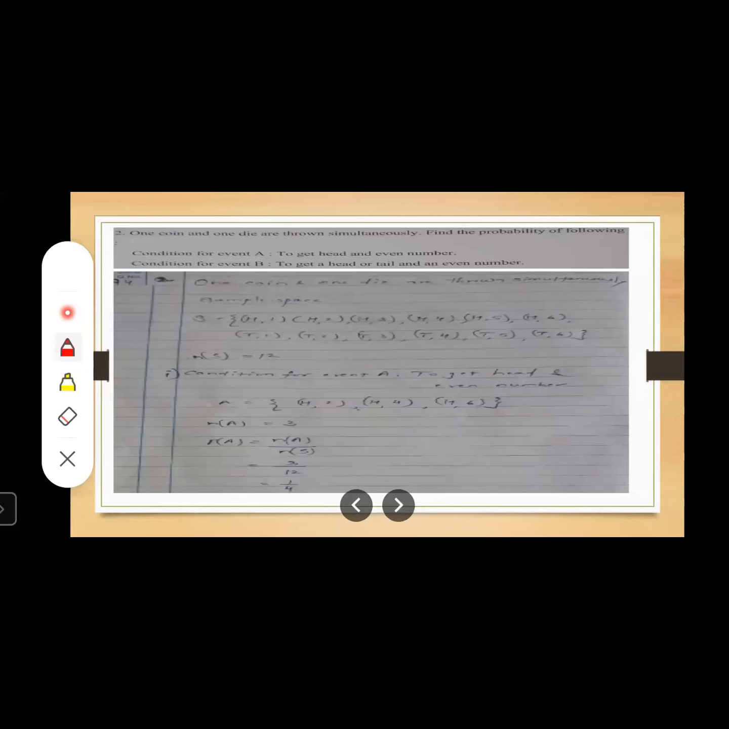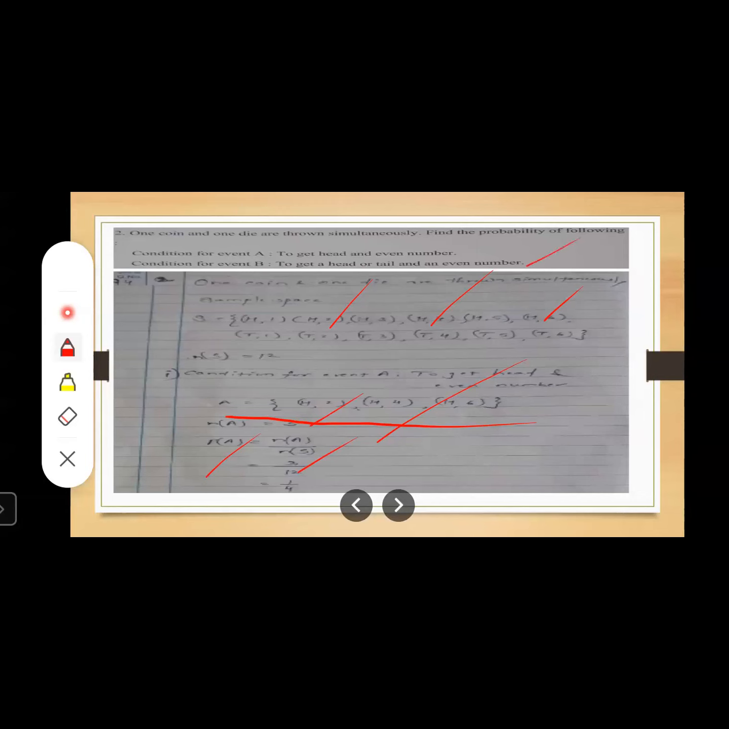Let us see what is the first condition. To get head and even number, we want head and we want even number. Even numbers are 2, 4, 6. Let us check which are the even numbers, and write head and even number in this event. What is our favorable outcome? We want head and even number. So how many sample points are there? 3. So let us write na is equal to 3. Put this na and ns value in this formula, P is equal to na upon ns, and find out the corresponding value of P.